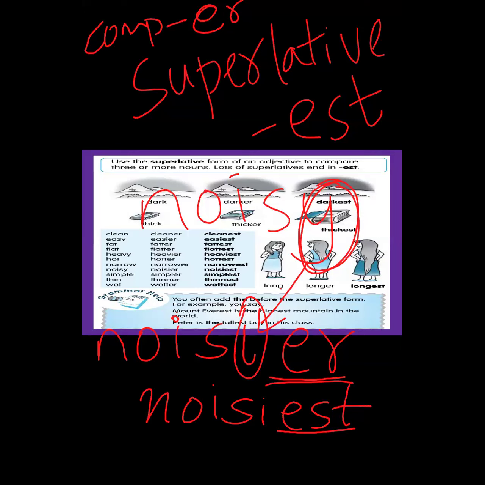Section C is noisier than section A. Then I'm saying section F is the noisiest of all. Have you understood with the example: noisy, noisier, noisiest?